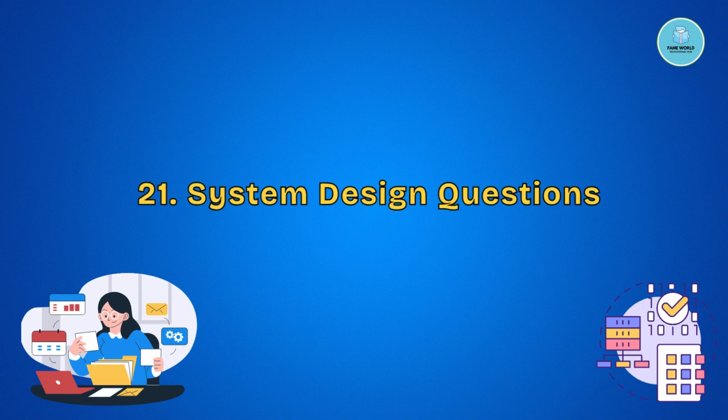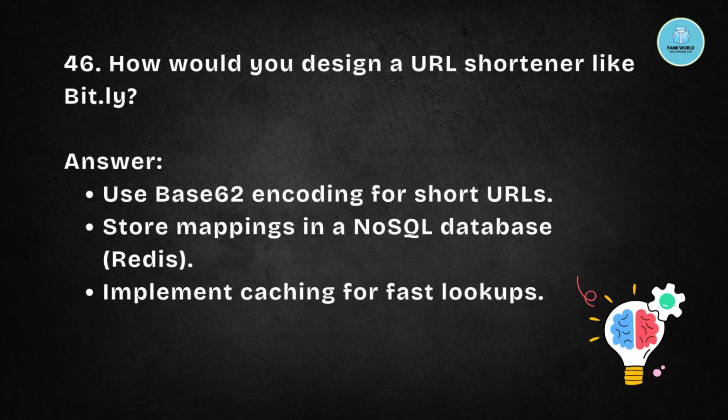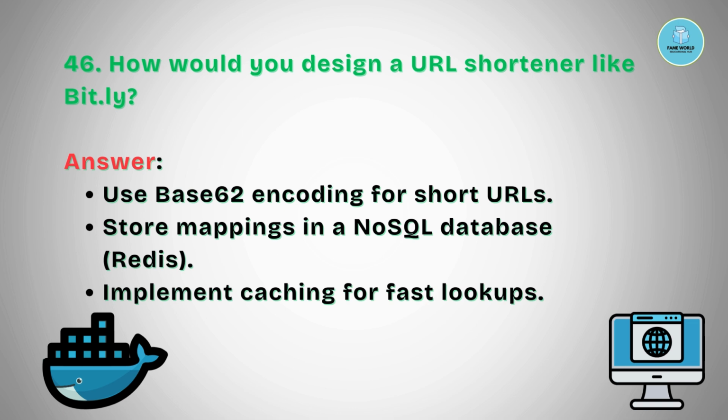System design questions. Question number 46. How would you design a URL shortener like bit.ly? Use base62 encoding for short URLs. Store mapping in a NoSQL database like Redis. Implement caching for fast lookups.